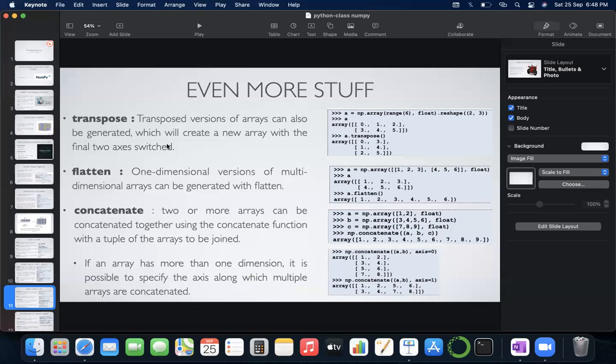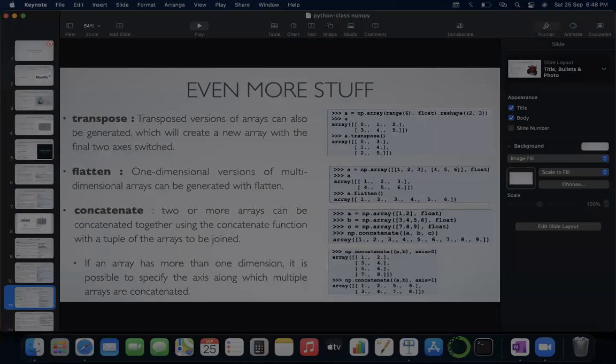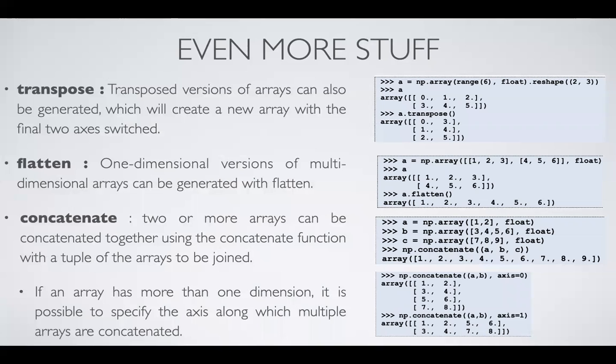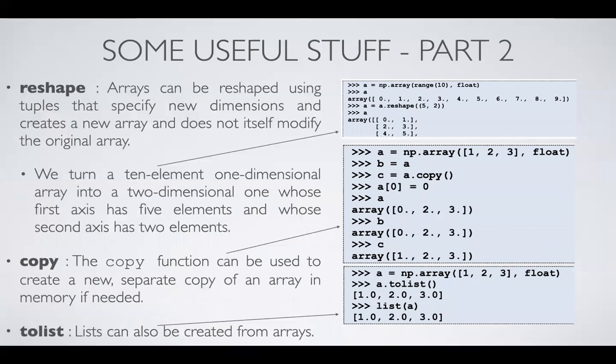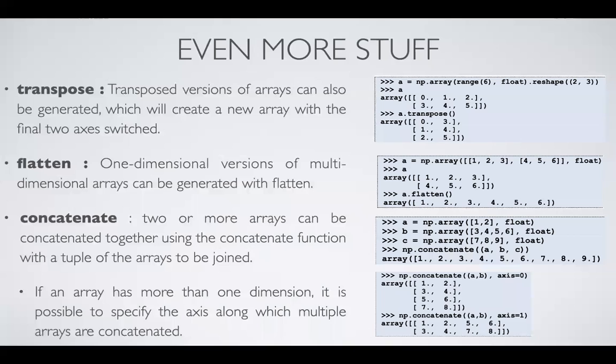Okay, so these are the three functions: transpose, flatten, and concatenate, that you can use to do some matrix-type work. But the basic things that you need to know are how you can create a NumPy array and how you can do some work with NumPy arrays, like slicing. After that, you can move on to the slightly more advanced things like transpose, flatten, concatenate, copy or reshaping. The requirement will be decided by your problem only.